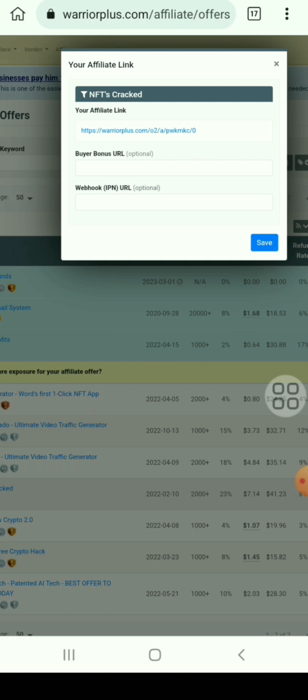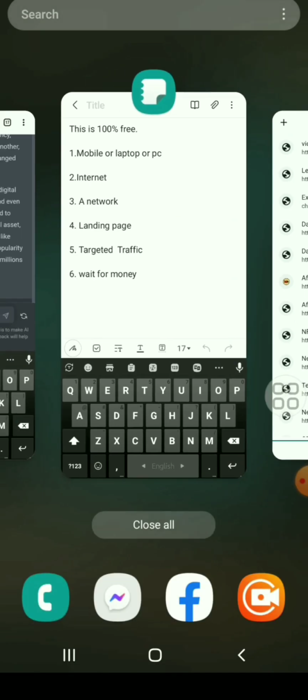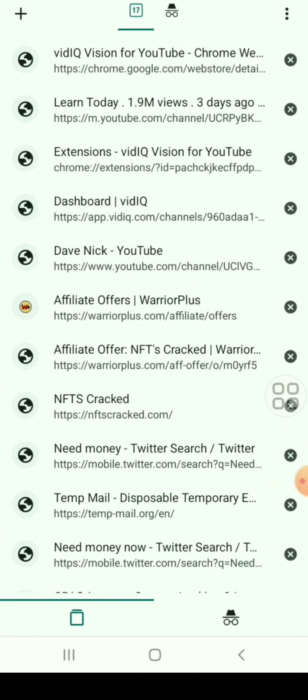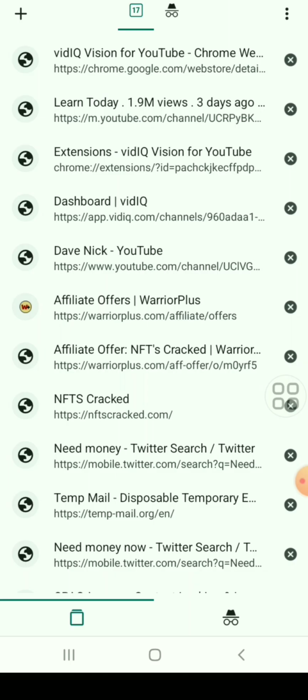So you just need an automation tool. I'm using ChatGPT, and I will show you how you can make automation money from ChatGPT. It's a great tool to get money ideas or anything you need. So I'm going to ChatGPT, and you need to see what your product is about. My product is NFT Cracked. It's an NFT generator tool or software.